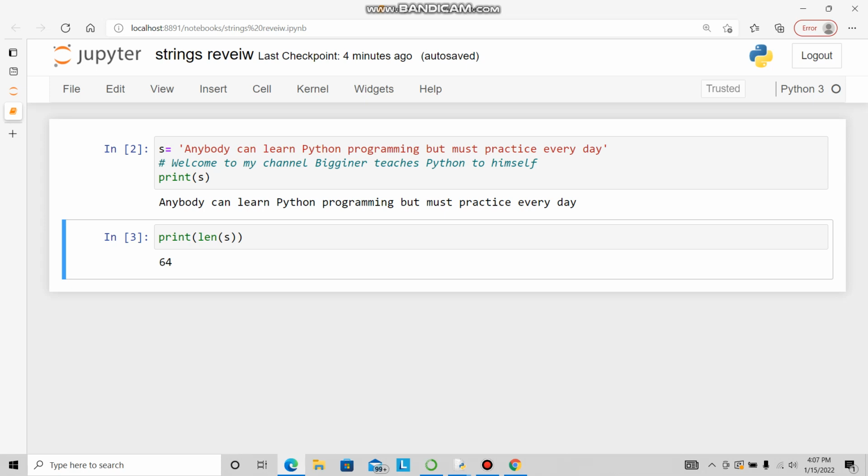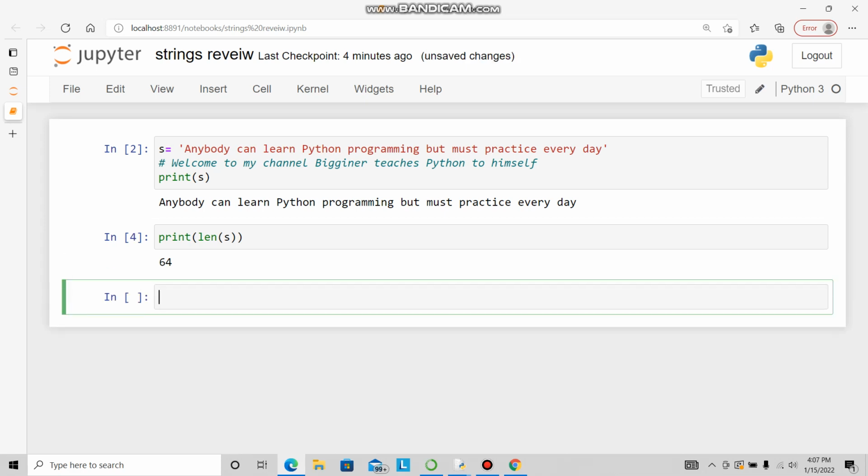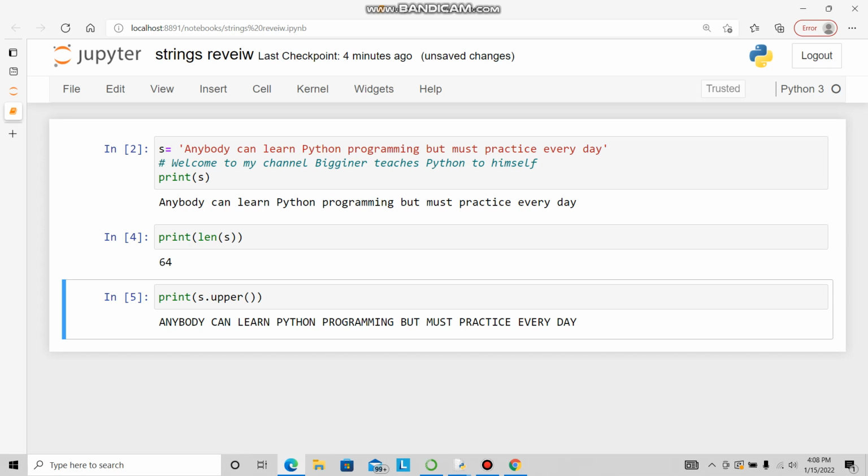So here, for example, Alt Enter gives a new cell. I say print s dot upper and again parenthesis. Then I want to run this. Control Enter. See, it has converted into upper. The beauty of this IDE, why I'm choosing this, is that you can edit this. Here only I can edit. I want to see what happens for lower. See, everything has turned into lower.